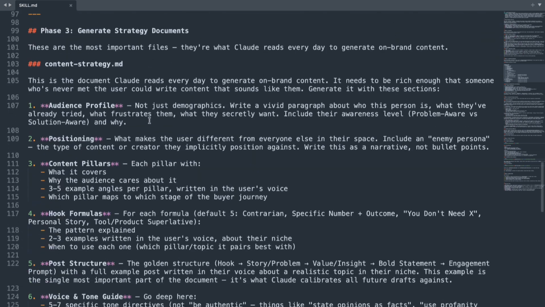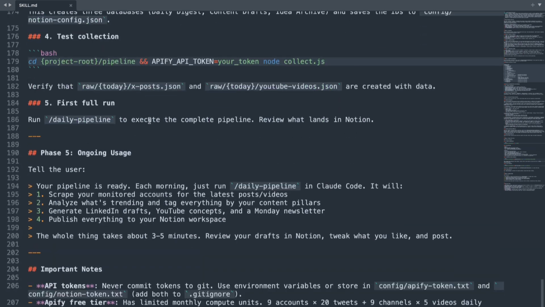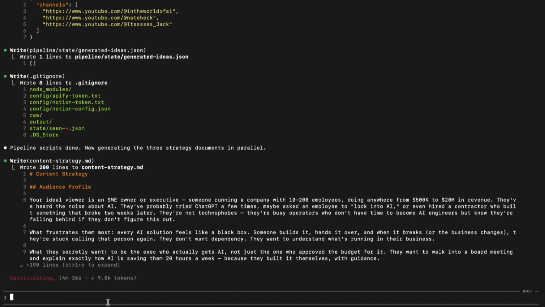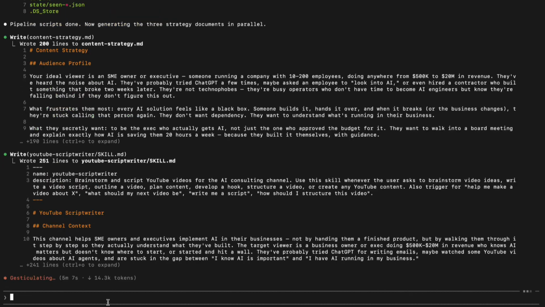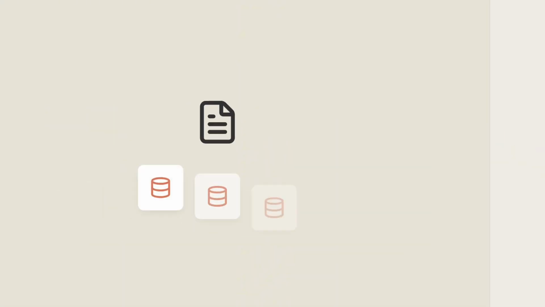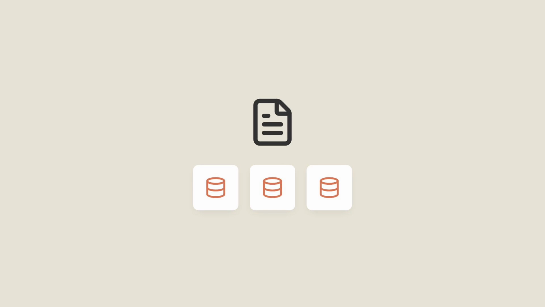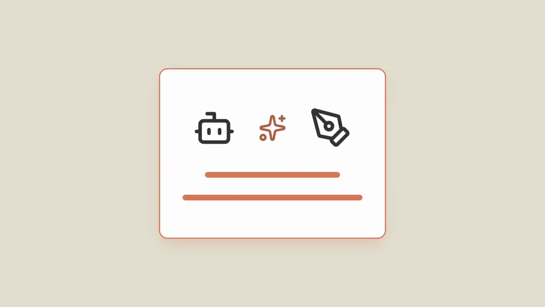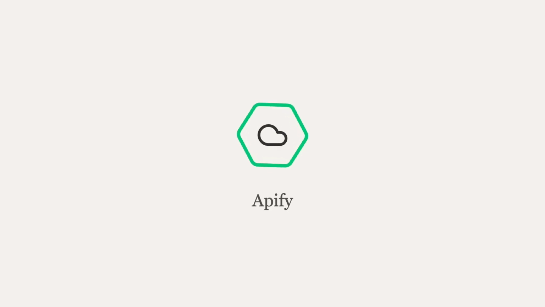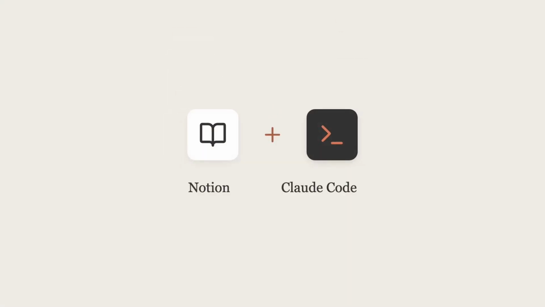You install it, answer a few questions about your business, and it builds the entire system for you. Today, we're going to load that skill and build this from scratch. Here's what the skill sets up for you. Scrapers for X and YouTube, a Notion workspace with 3 databases, and a content generation engine that writes drafts calibrated to your audience, your pillars, your voice. All you need is a free Apify account, a Notion account, and Claude Code.